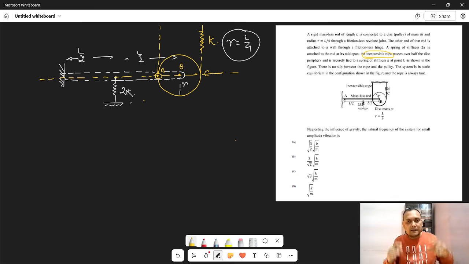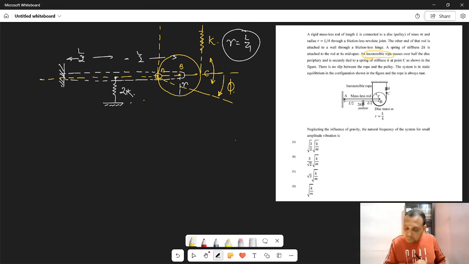what would happen at any particular instant? Suppose the disk has rotated by some angle with respect to point A. With respect to point A, the disk is performing pure rolling or pure rotation, because we can conveniently imagine that the disk is pin joined with A. So it will perform a pure rotation with respect to the pin joint A. Suppose at this moment the disk has rotated by angle phi.